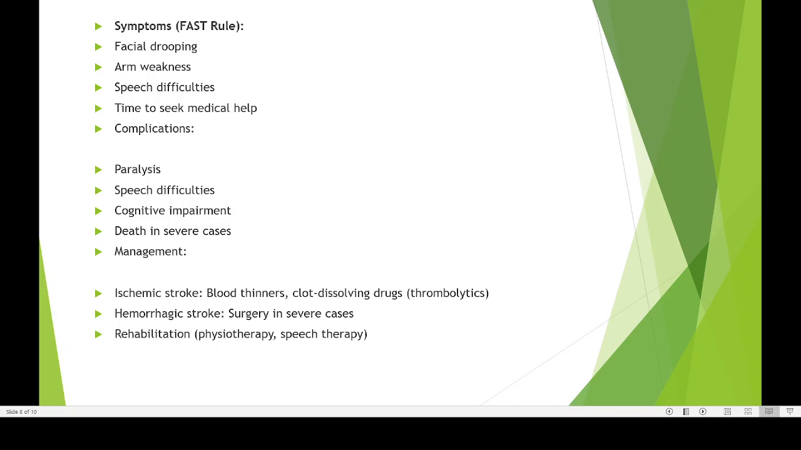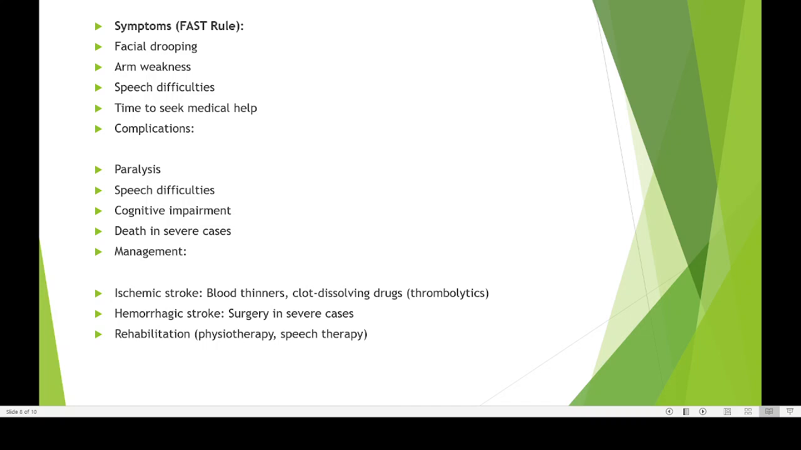Then what we can do in managing the stroke: we have ischemic stroke. Ischemic stroke is primarily caused by a clot, and what we do is give an injection of a clot dissolving drug known as thrombolytics. So that is the treatment for ischemic stroke. Then hemorrhagic stroke will be there. Hemorrhagic stroke means the blood vessel has ruptured and there is leaking of blood into the brain cavity. The only thing we can do is go for immediate brain surgery.